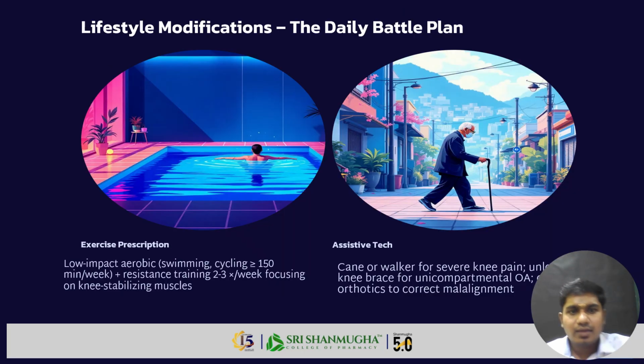Next, what does lifestyle modification mean? Exercise prescription: low-impact aerobic exercise such as swimming and cycling for 150 minutes per week, and resistance training two to three times a week focusing on the knee and stabilizing muscles. And assistive technology: a cane or walker for severe knee pain, a knee brace, and orthotics to correct malalignment. These are the assistive technology.